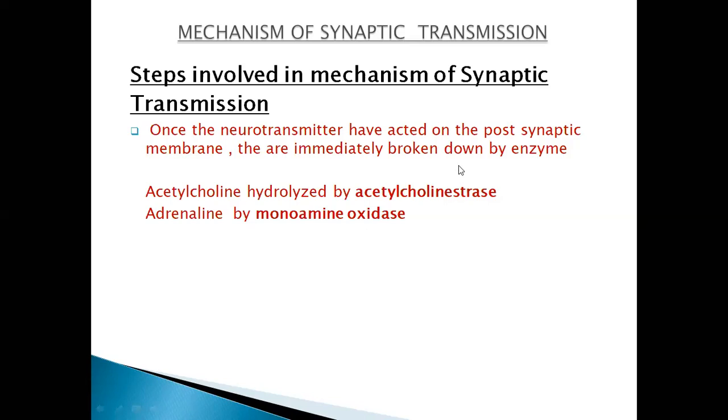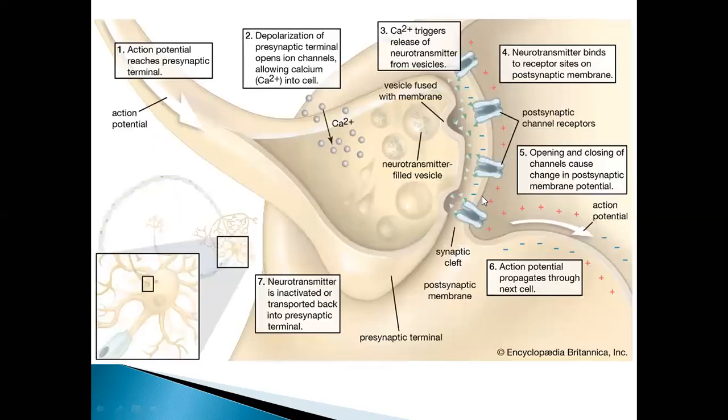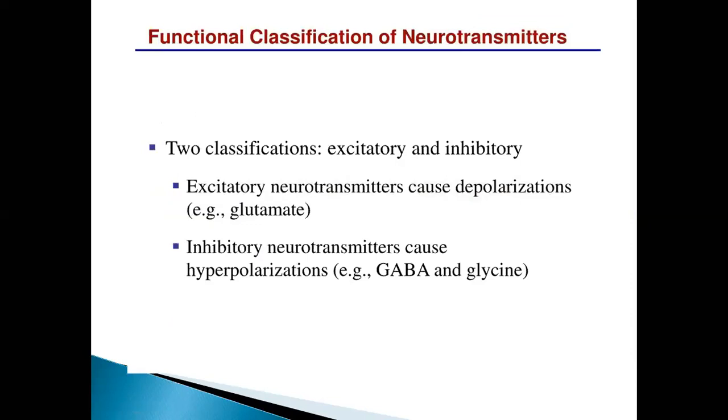Yes, ma'am. Okay, let's see the next one, the functional classification of neurotransmitters. We have classified them into two types. One is the excitatory neurotransmitter and the other is the inhibitory neurotransmitter. What are the excitatory neurotransmitters? Neurotransmitters that cause increased membrane permeability to sodium and thus trigger a nerve impulse are said to be excitatory. If you remember the depolarization, you must know the action potential, right? When it comes, what happened?